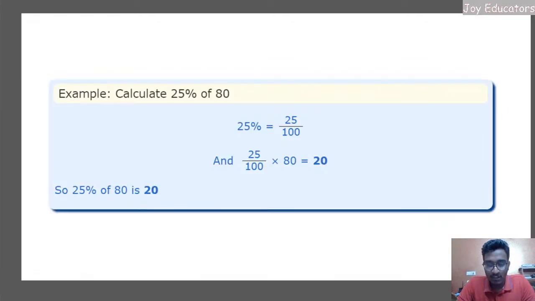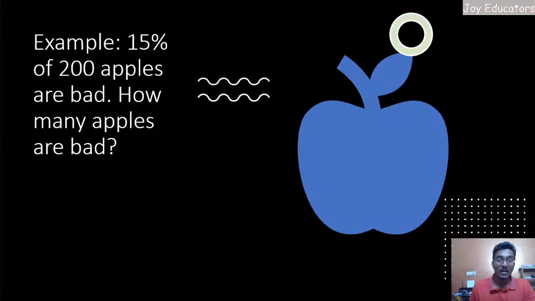So 25% of 80. 25 by 100 into 80 is equal to 20. So everyone can do this, right? It's going to be really simple. Okay, so next question: 15% of 200 apples are bad. How many apples are bad? So can anyone of you just answer in the chat box?